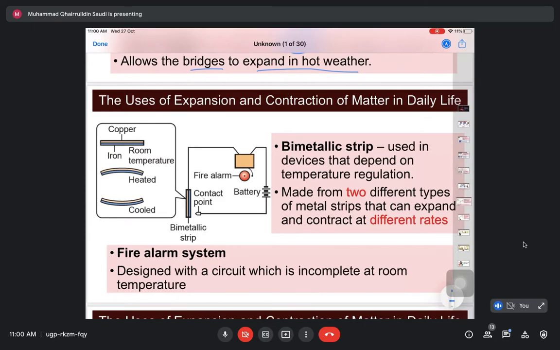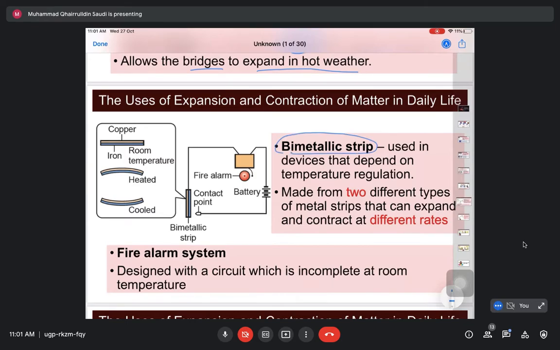Kalau fire alarm kan, macam mana fire alarm tu boleh berbunyi? Bila ada kebakaran, suhu semakin tinggi, baru fire alarm tu berbunyi. Macam mana pula fire alarm tu boleh detect the increase in temperature dan boleh berbunyi sendiri? Sebabnya kita gunakan bimetallic strip.